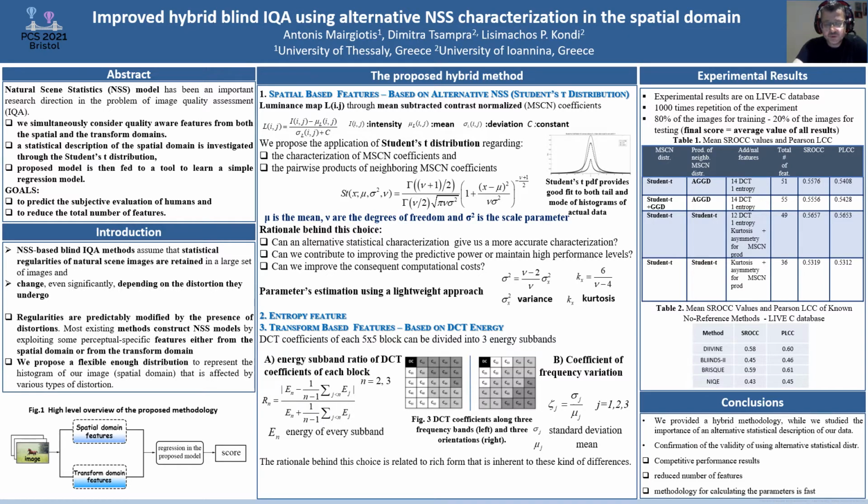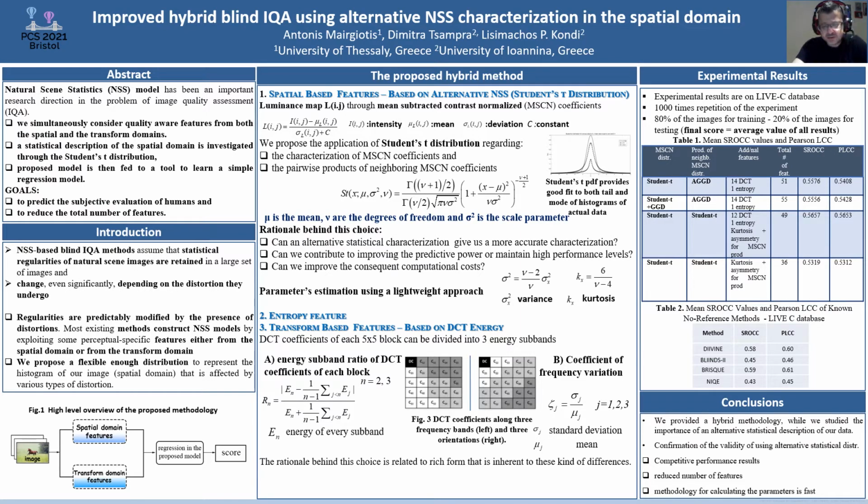In the case of this work, we deal with the category of no reference, and it's important to emphasize that there is also no knowledge available about any distortion. Natural scene statistic models are used by exploiting some perceptual specific feature, either from the spatial domain or from the transform domain. We usually have an effective feature extraction procedure followed by training a regression model using those features, as we can see in figure 1, where we have a high-level overview of the proposed methodology.